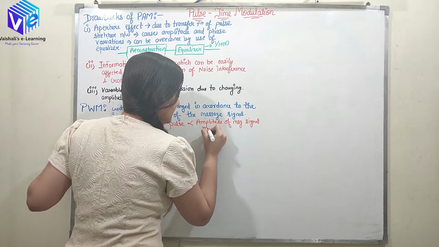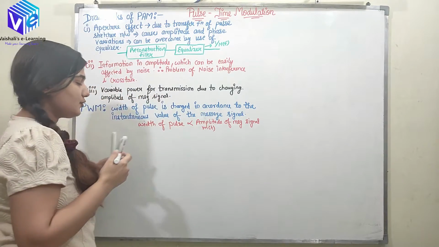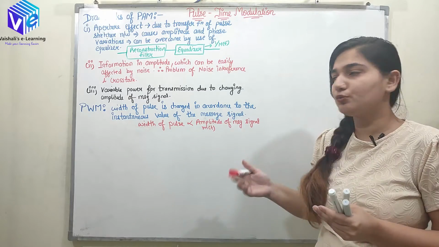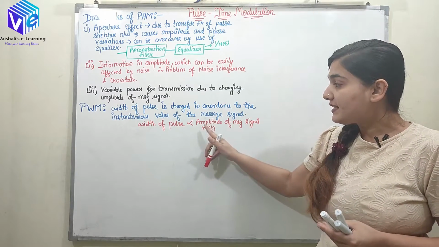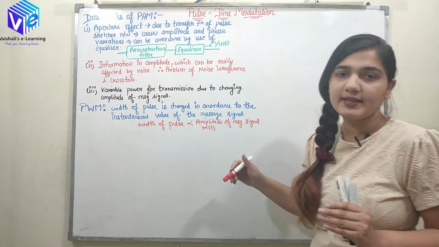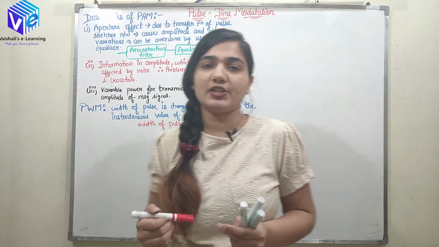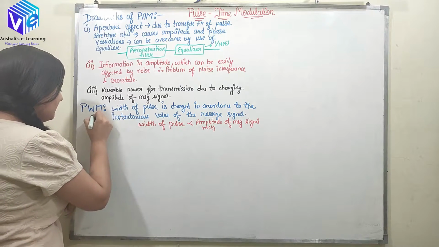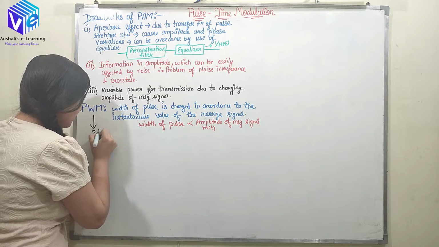So I am taking the message signal to be empty. Now whenever the width of the pulse changes in accordance with the instantaneous amplitude of the message signal, then it is pulse width modulation. And there are three types of pulse width modulation.